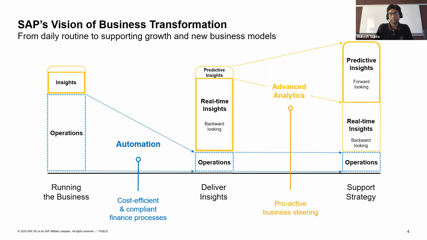When we say real-time insights, this is by looking at the actuals or the backward data in the system. Now, in today's era, the next level of step is to bring predictive analytics into the picture, where not just the actuals, not just the history, we are forecasting something, we are predicting something based on what can happen in the future. That is where advanced analytics is taking you. So with the support of strategy and innovations, you now have operations limited or automated to a major extent, getting real-time insights and getting predictive insights into the business.